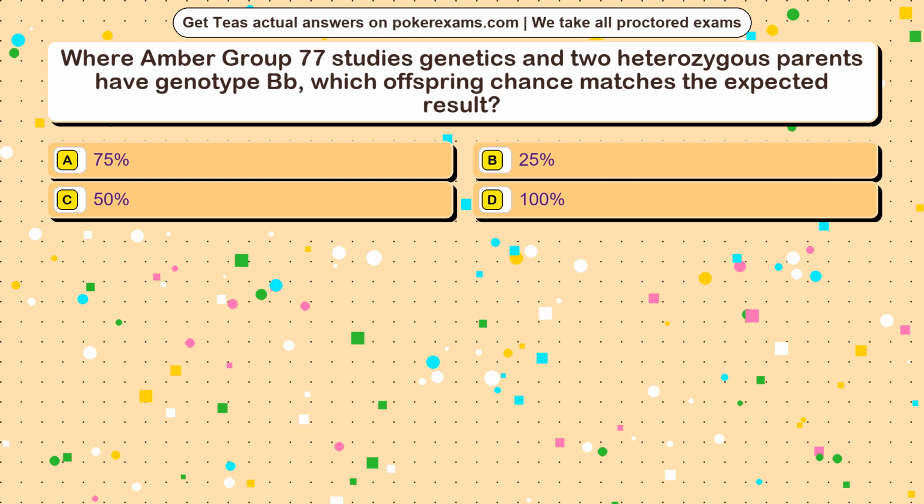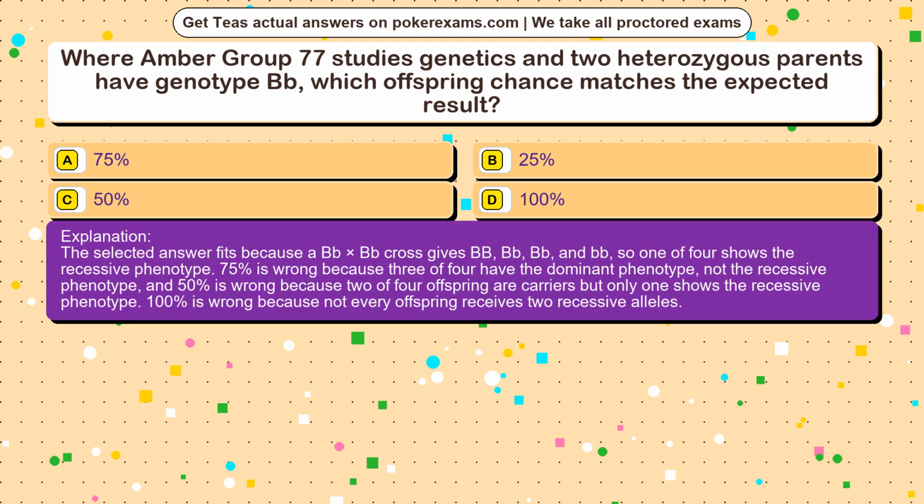The correct answer is option. The selected answer fits because a Bb times Bb cross gives BB, Bb, Bb, and bb, so 1 of 4 shows the recessive phenotype. 75% is wrong because 3 of 4 have the dominant phenotype, not the recessive phenotype, and 50% is wrong because 2 of 4 offspring are carriers but only 1 shows the recessive phenotype. 100% is wrong because not every offspring receives 2 recessive alleles.